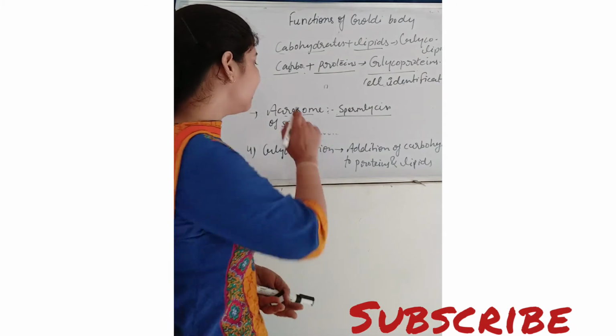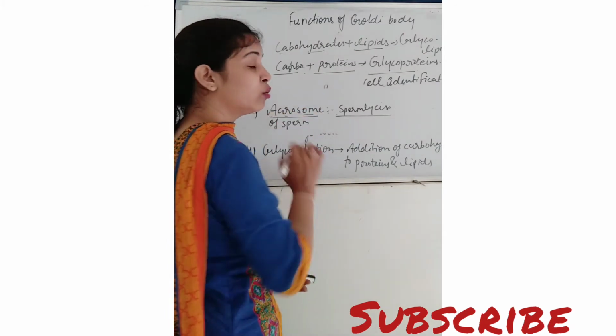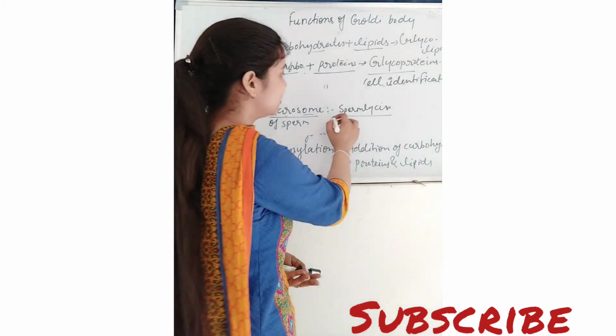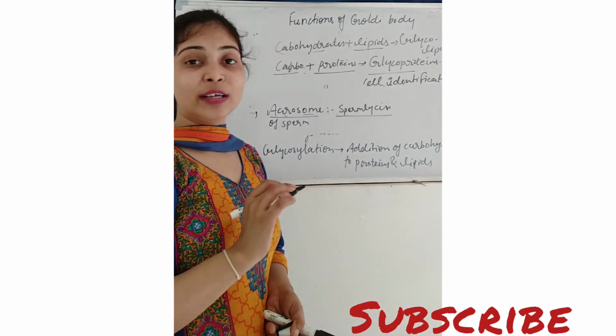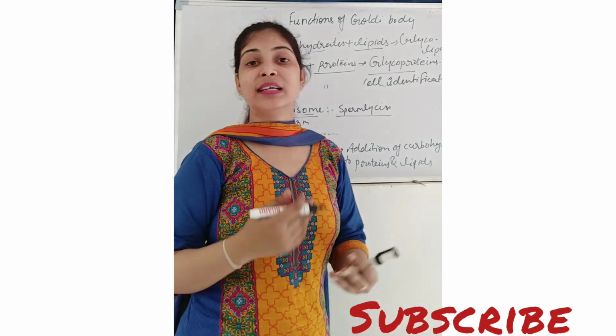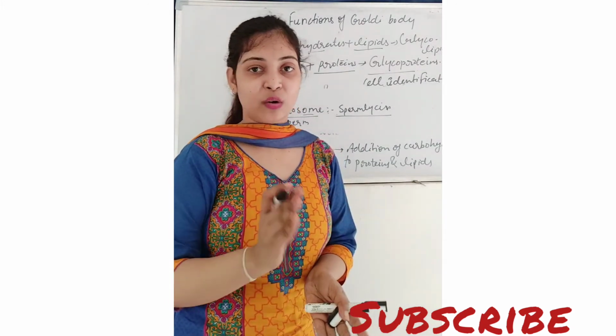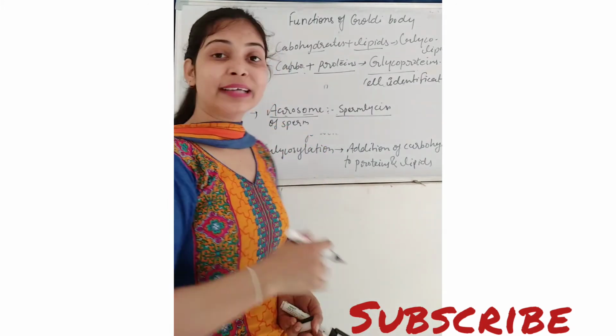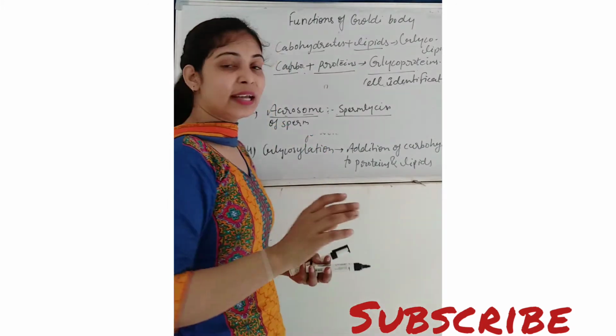Right? So here the Golgi body is forming the acrosome of the sperm, which releases spermlysin, and spermlysin helps in dissolving the outermost layer of the ovum, right, at the time of fertilization.